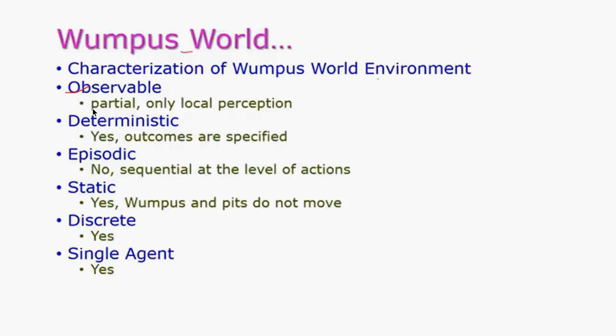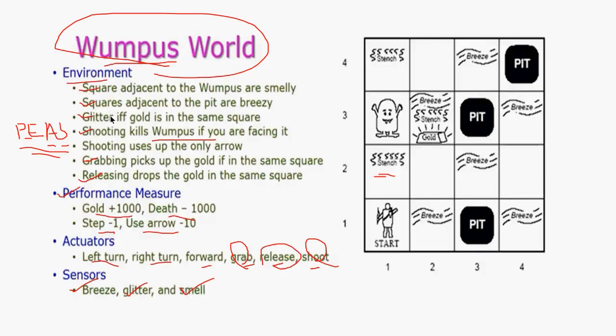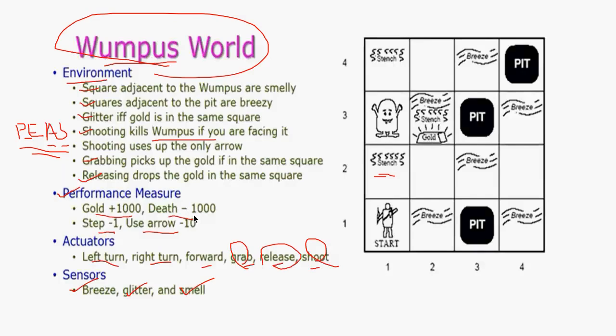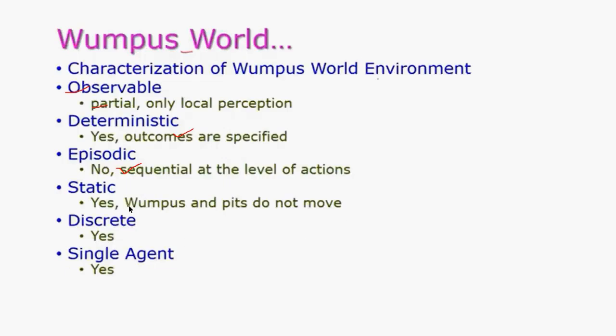Observable, it is partially observable. When it steps to each square, it will identify what is happening in and around. Okay, deterministic, it has only yes or no. Right? Episodic, it doesn't have different levels. Static. When you start the game, where the pit is going to stay there. It is not going to move. So that is called static.